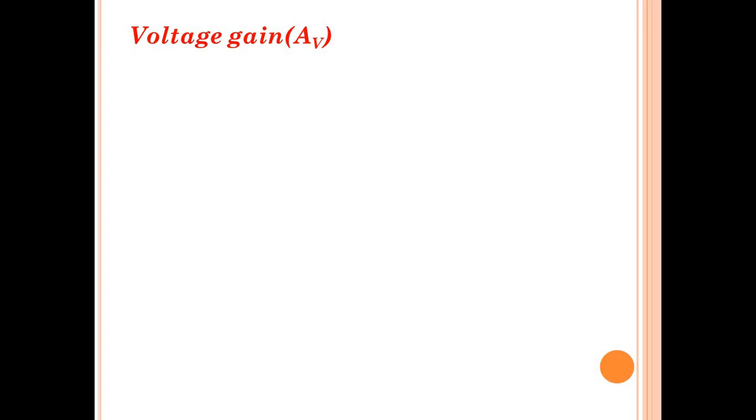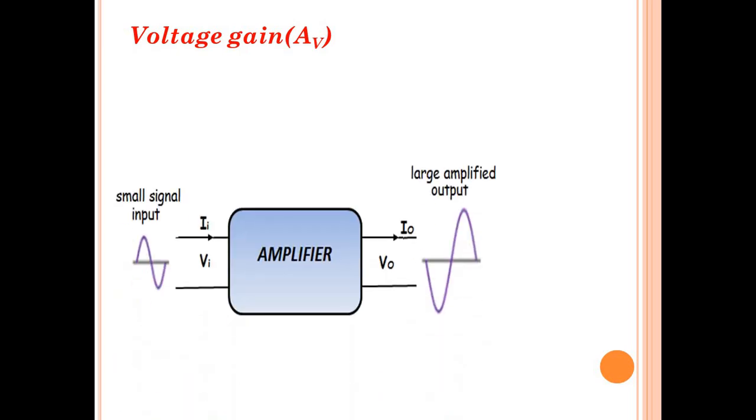So to explain this concept called voltage gain, let me consider an amplifier. As I told, this is input terminal, this is output terminal, right? So now the voltage which is applied between the input terminals is what we call it as input voltage, VI. The voltage which is available at the output terminals, we call it as output voltage.